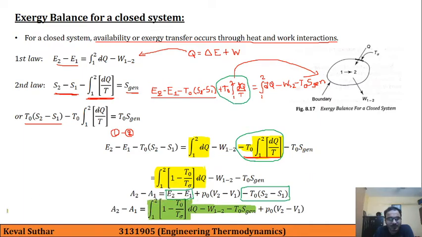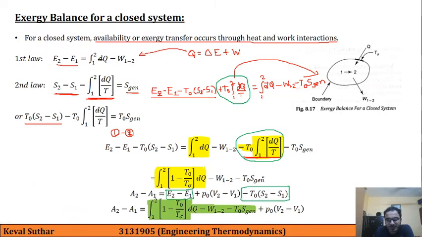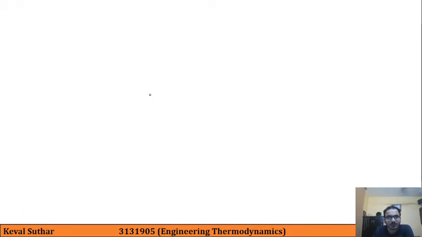Okay, that is already available over here. So we are discussing this formula. We have utilized this instead of E2 minus E1 minus T0 S2 minus S1. That is, you can see over here this. Okay, so this is all about the exergy balance for a closed system. Now our next topic.